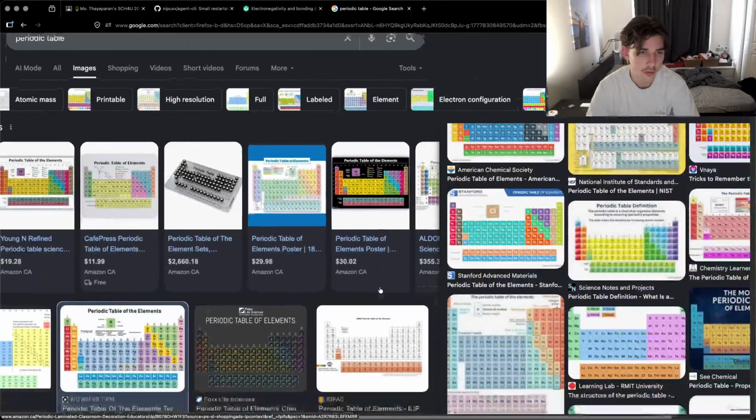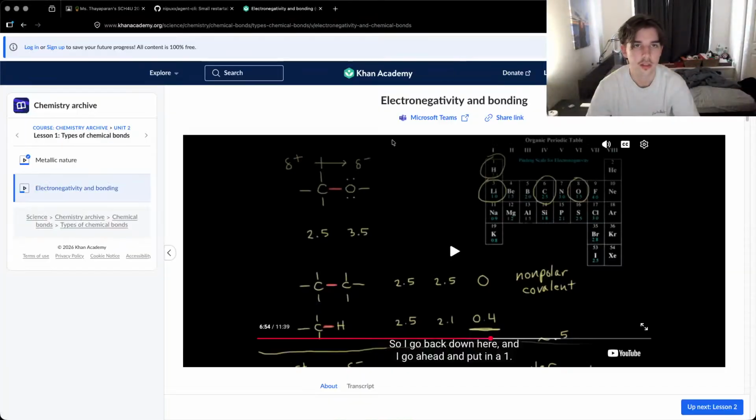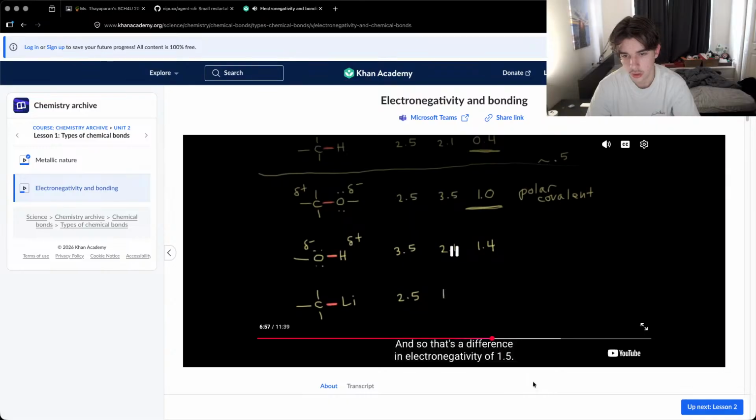So what is this periodic table? Let me go back down here and put in a 1. That's a difference in electronegativity of 1.5, so we could consider this a polar covalent bond. This time carbon is more electronegative than lithium.